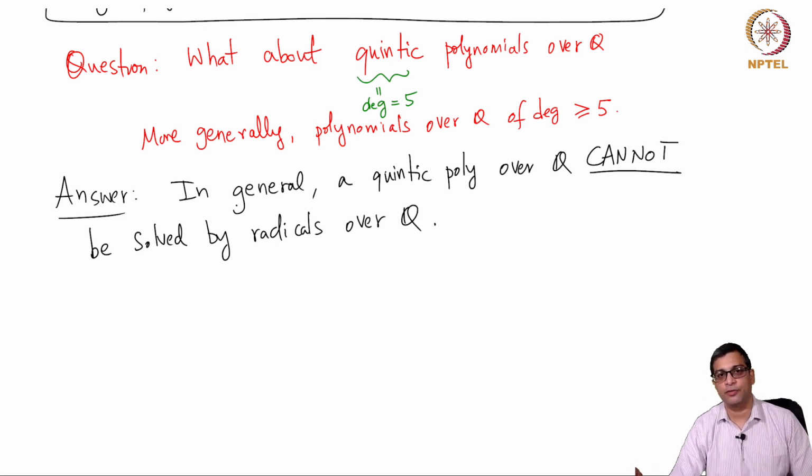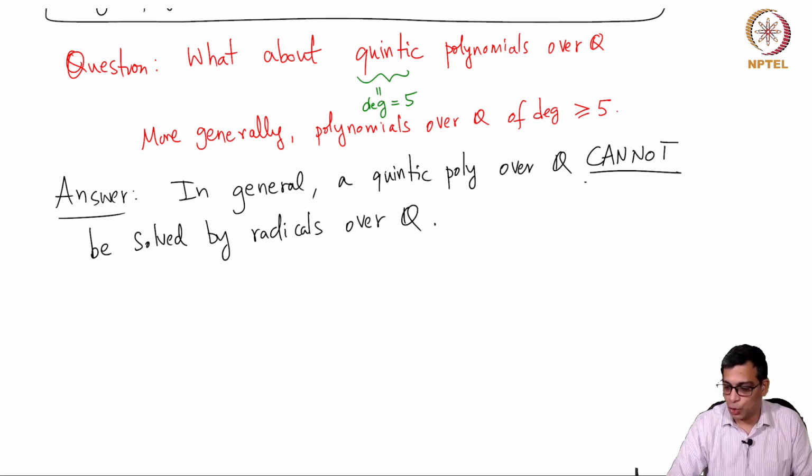And this involved quite a bit of work, and as you can imagine, to give a formula for finding the roots is a fundamentally different kind of problem than to show that it cannot be done. Because just because you fail to find a formula doesn't mean that nobody else can find a formula.